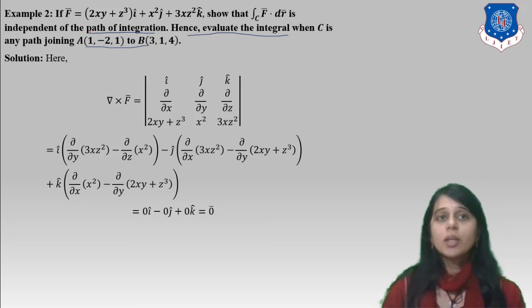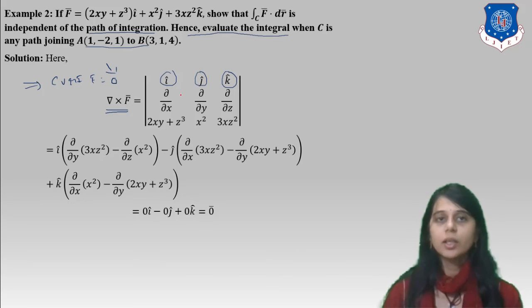to show independence of the path of integration, we have to prove the field is conservative. To prove a conservative field in 3 dimensions, we take curl F equal to 0. So what is curl F? It is the determinant with ∇, i, j, k, ∂/∂x, ∂/∂y, ∂/∂z, and 2x + yz, x², 3xz². Finding this determinant, we get 0. Okay, so we see that this vector field is independent of the path.